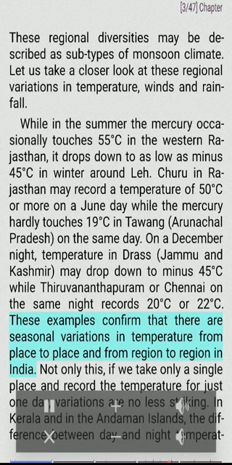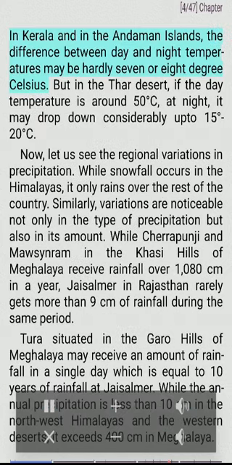These examples confirm that there are seasonal variations in temperature from place to place and from region to region in India. Not only this, if we take only a single place and record the temperature for just one day, variations are no less striking. In Kerala and in the Andaman Islands, the difference between day and night temperatures may be hardly 7 or 8 degrees Celsius. But in the Thar Desert, if the day temperature is around 50 degrees Celsius, at night it may drop down considerably, up to 15 to 20 degrees Celsius.